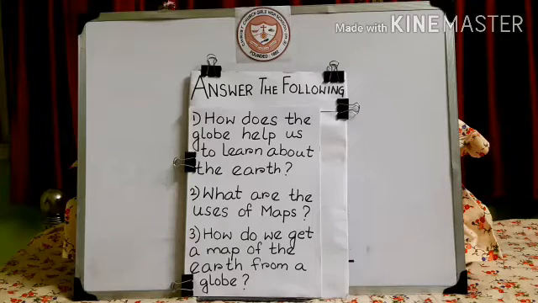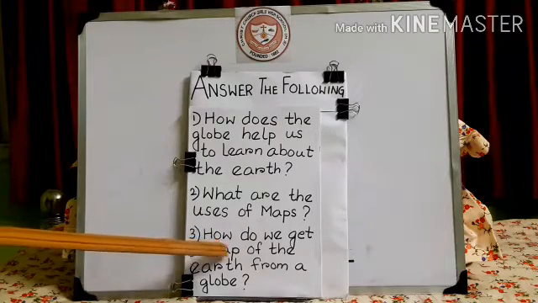Most maps show a part or all the earth's surface. Maps express information through lines, colors, shapes and other symbols. We use maps to locate places, measure distances, plan trips and find our way, that is direction. These are the uses of maps. Have you all understood what you will have to write for this answer? Now we will move to question number 3.